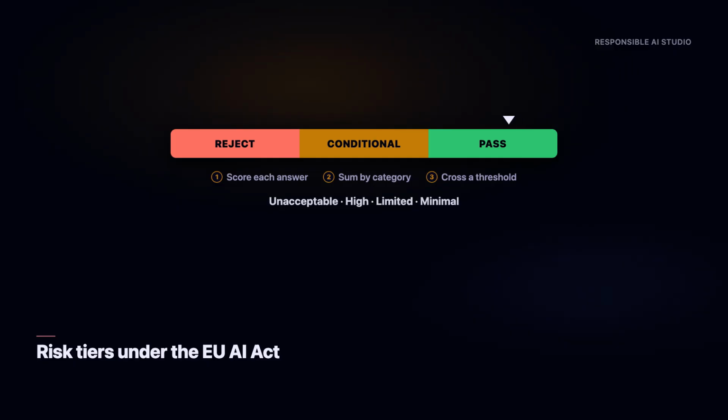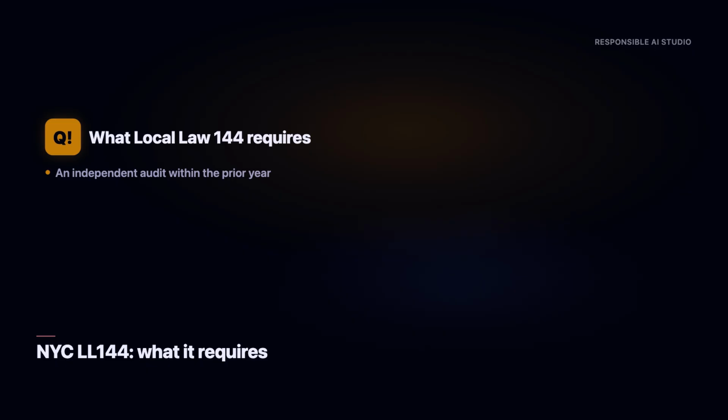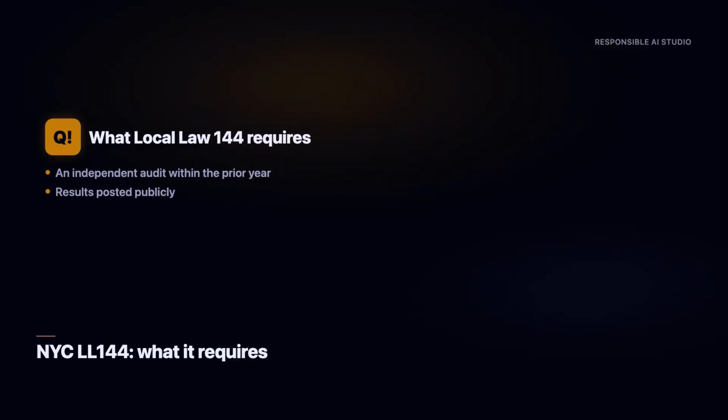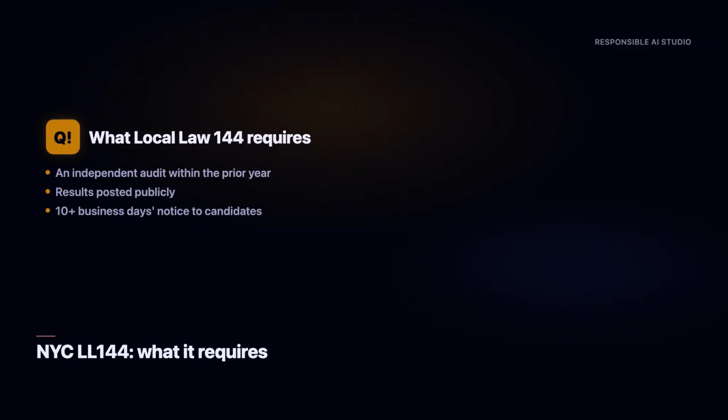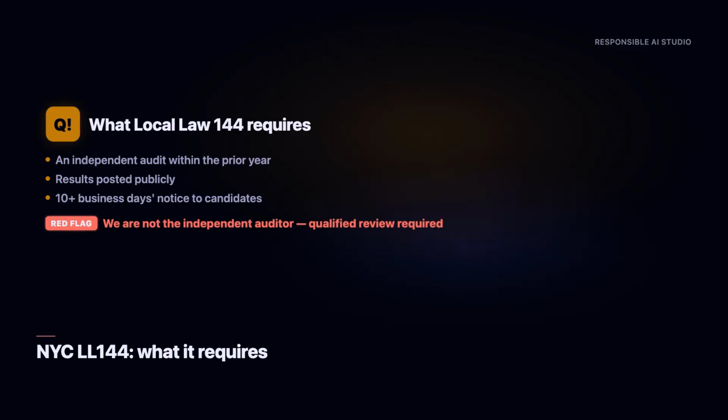A biased hiring or lending system usually lands in high, which is exactly where the fairness testing and documentation burden is heaviest. In New York City, Local Law 144 requires an independent bias audit for any automated tool used to evaluate candidates or employees, conducted within the prior year, results posted publicly, at least 10 business days' notice to candidates. It's been DCWP enforced since the 5th of July, 2023, with penalties of $500 to $1,500 per violation, per day.